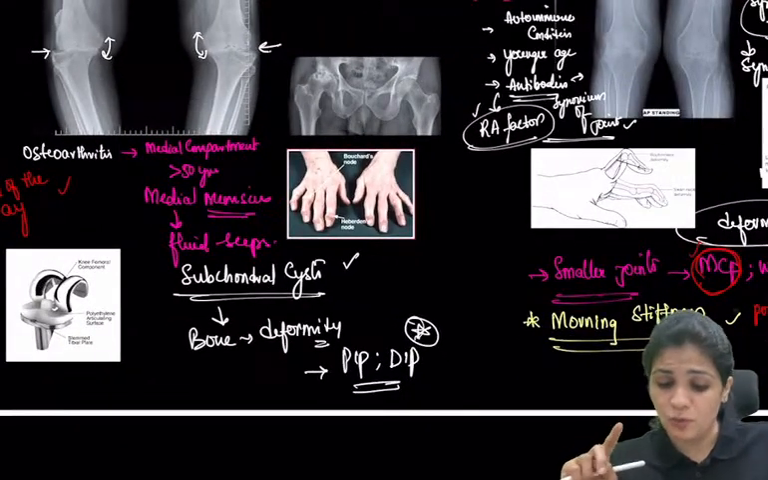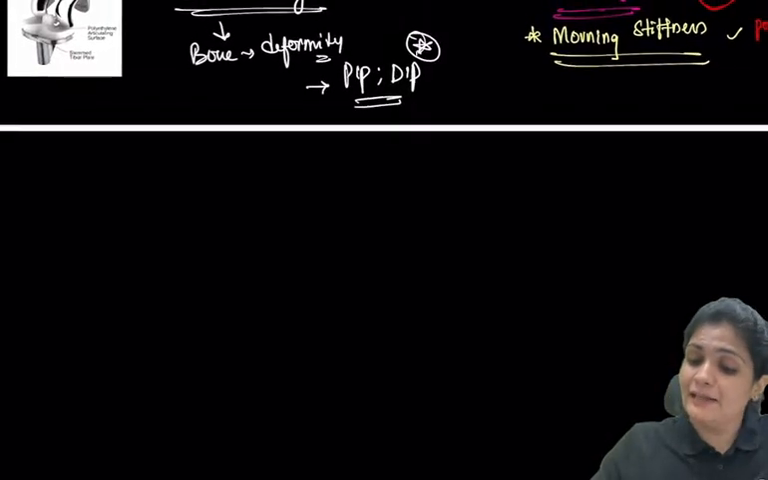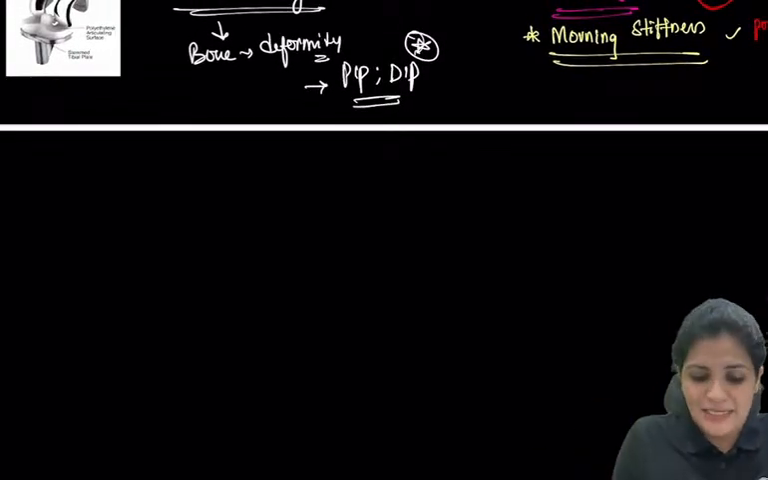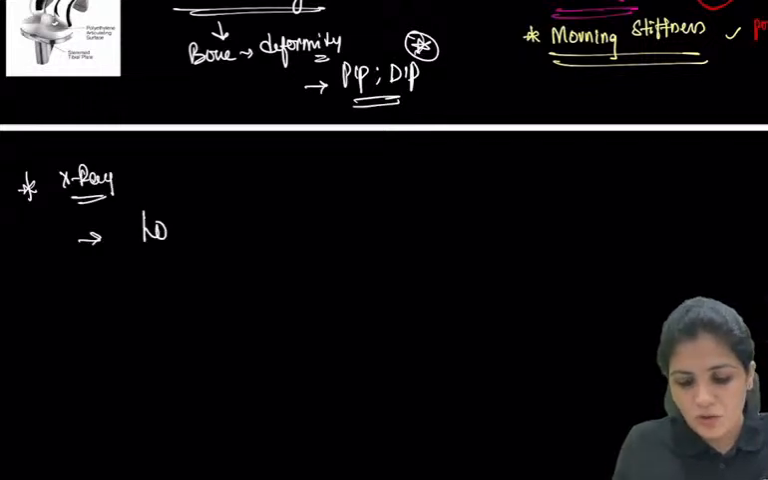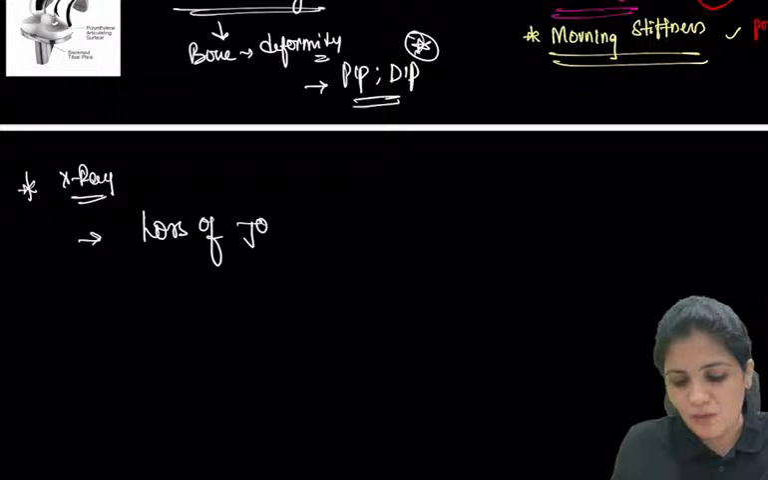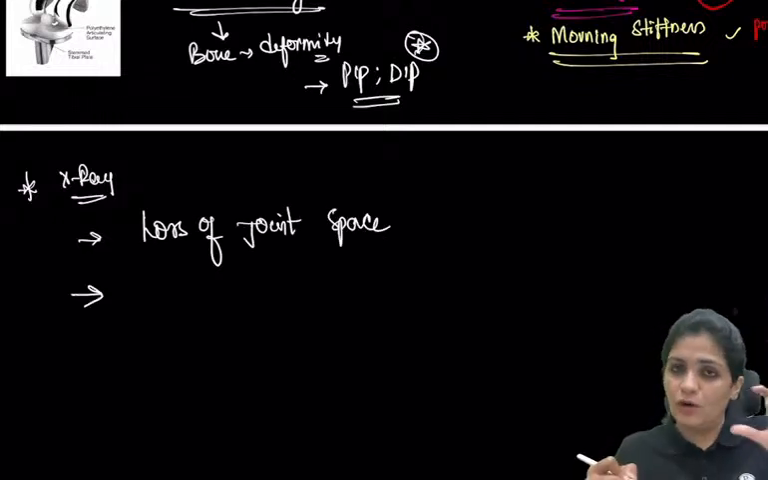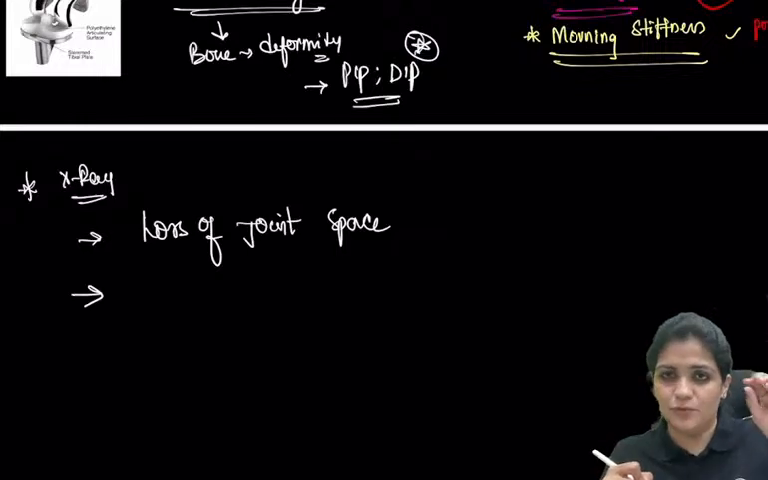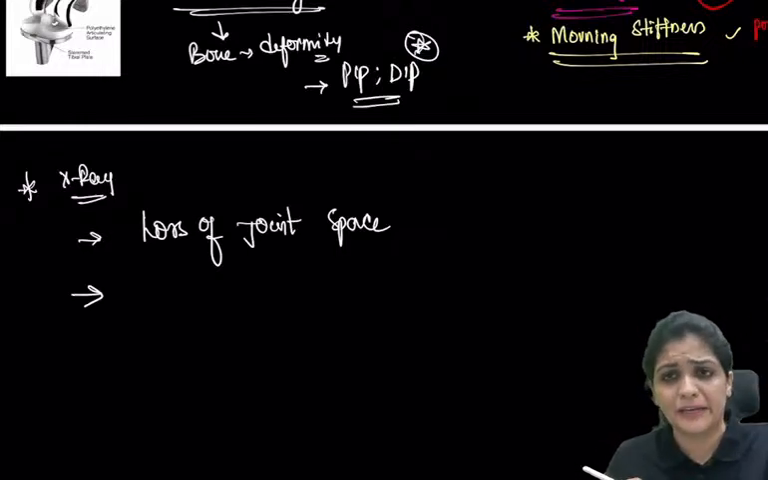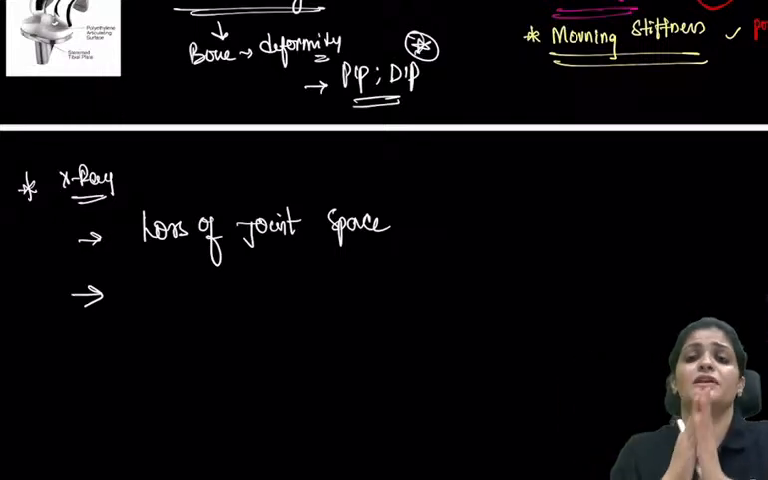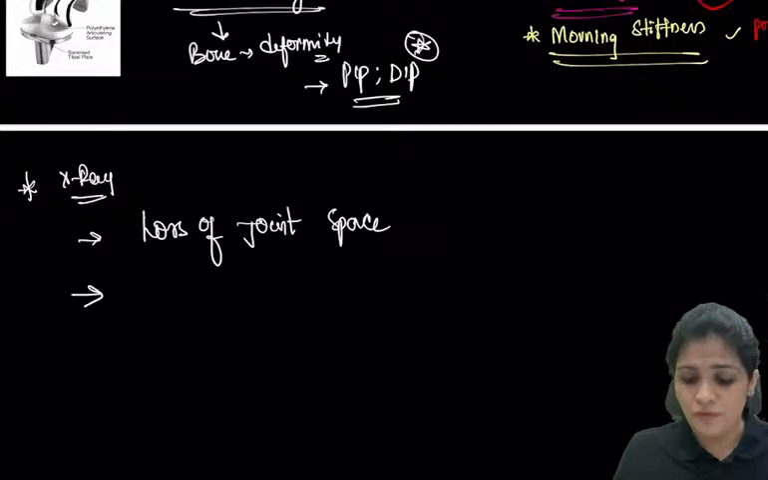So much story I told you just to help you understand that there might be clinical scenarios asked in the exam. Now, X-ray findings. What you see on the X-ray is loss of joint space. Why will there be loss of joint space? Because the cartilage is damaged. Actually, what we see on the X-ray is the cartilage occupying the space, which is seen as the joint space. Now the cartilage is damaged, the cartilage is gone. Hence, as more and more cartilage is damaged, the bones come closer and closer. It is called loss of joint space.